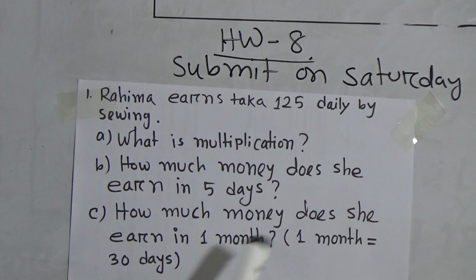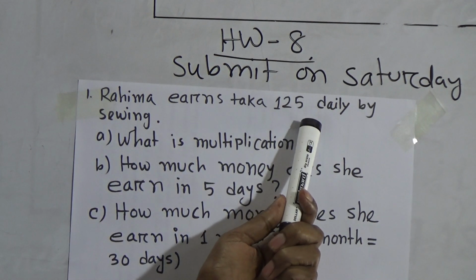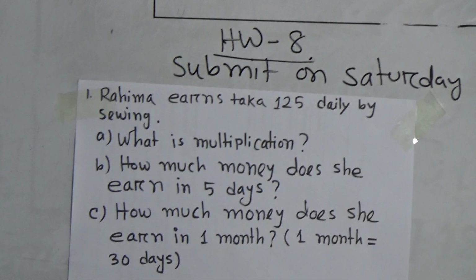Similarly, question C: how much money does she earn in 1 month? We know 1 month equals 30 days. Then you have to write: in 1 day she earns 125 taka. Therefore, in 30 days she earns 125 into 30. Student, like this way you have to solve.